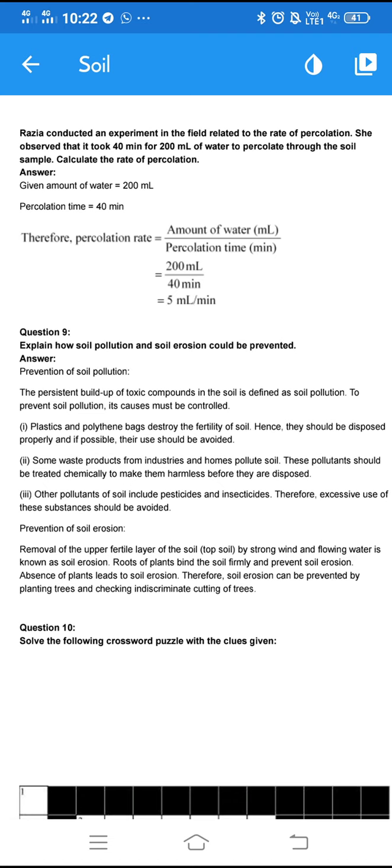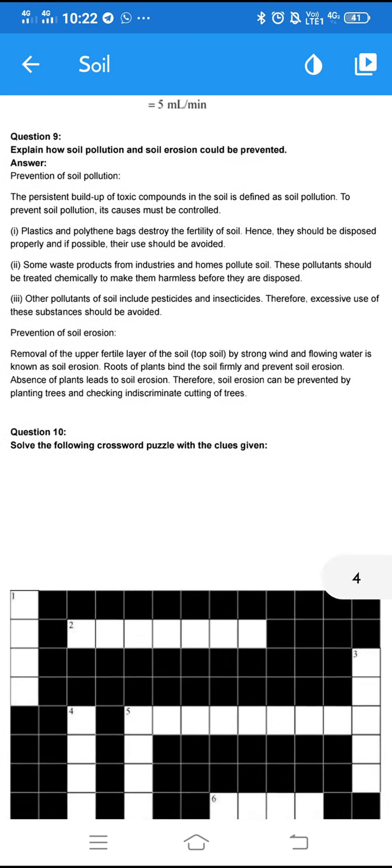So let's find out the percolation rate. Zero cancels, 4 by 5. So that is 5 milliliter per minute, the rate of percolation of water for the particular soil sample which is given. Okay, let's quickly go for question number 9 now.